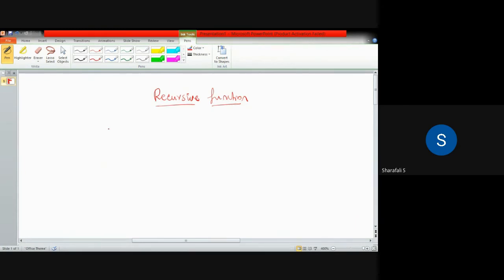Okay, so it is possible for the function to call itself. So function calling itself,